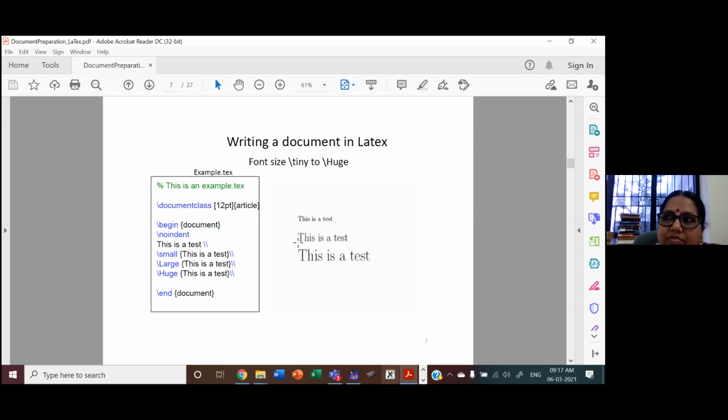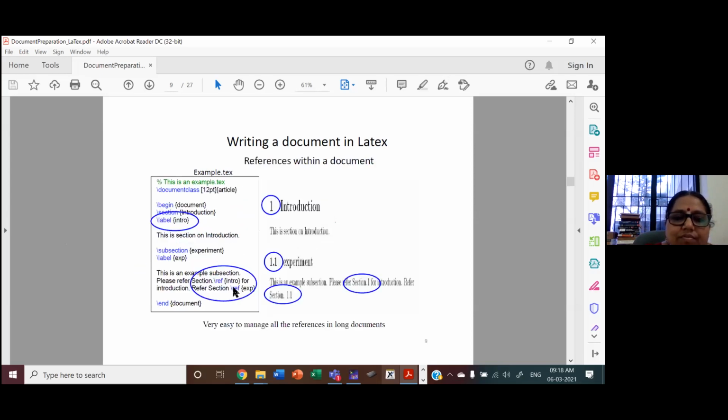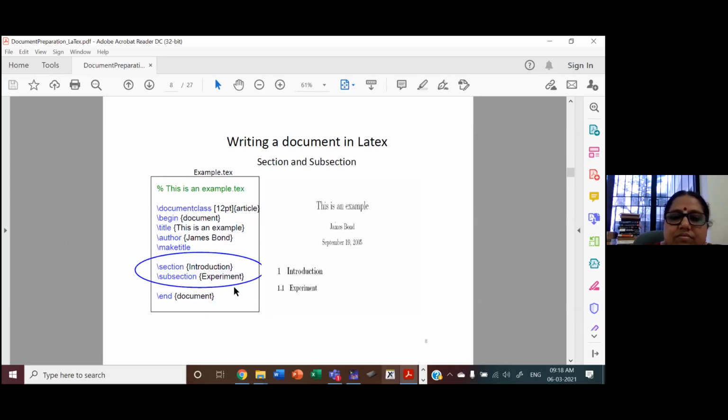Actually, you can specifically give the font size in the document class. I told you earlier. But while preparing the contents for a certain title, you want to highlight that and make it a big font size. So only for those words you can apply this class, large, huge. Then I will show you that.